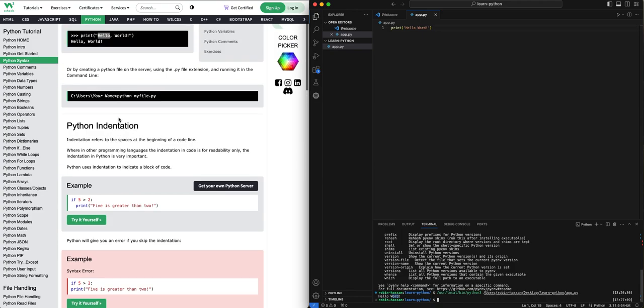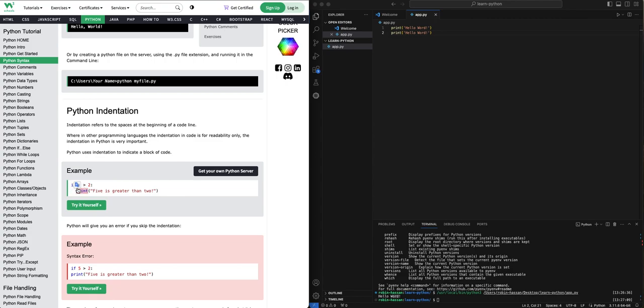Now, indentation is very important in Python. Python doesn't have those curly braces. So, for example, if I write a Hello World here like this, and if I write something like this, Python will say, "Hey, this is wrong, the indentation is wrong." So always make sure you use the indentation. When we come to the conditional statements, we'll see how indentation works. For example, here is one example.